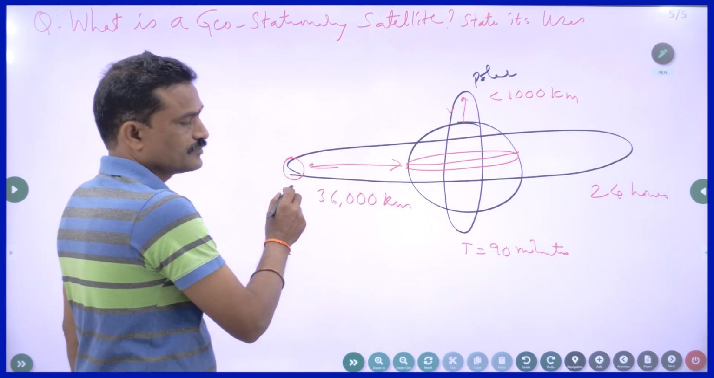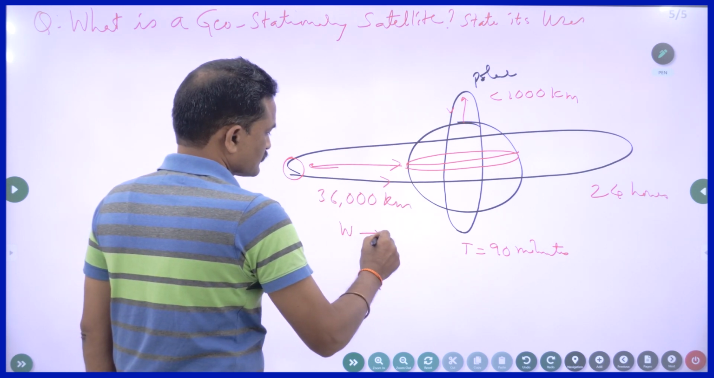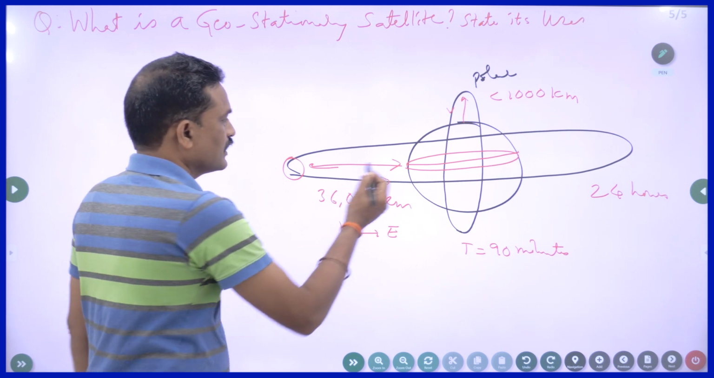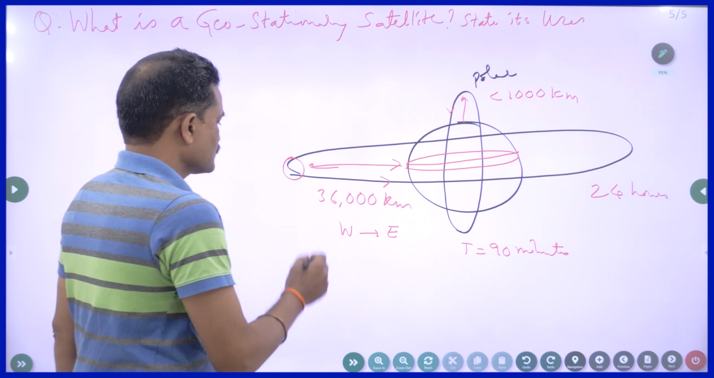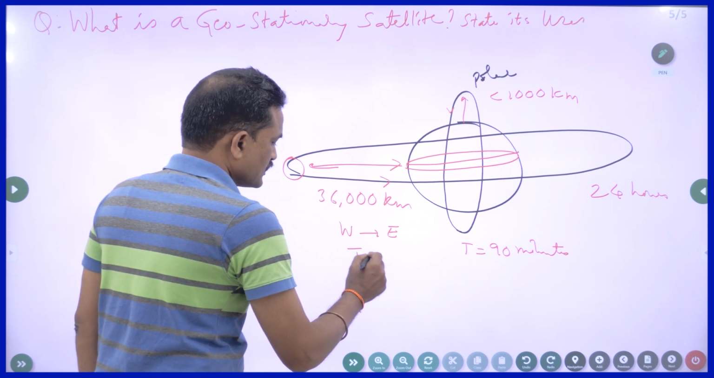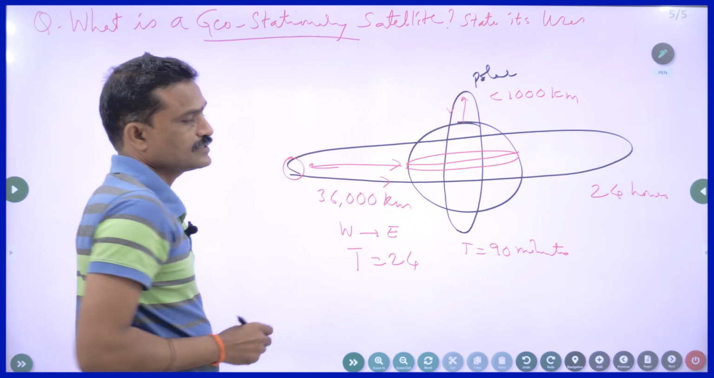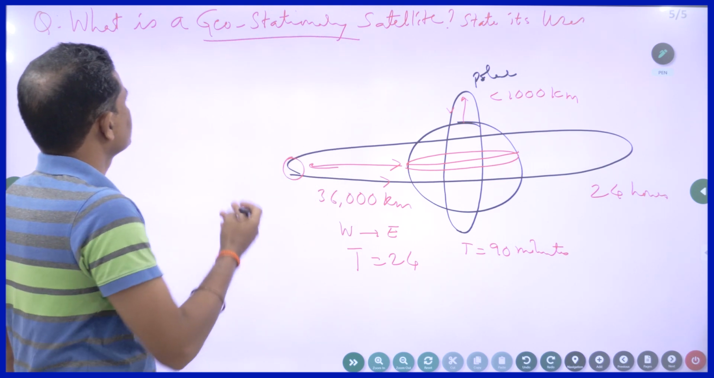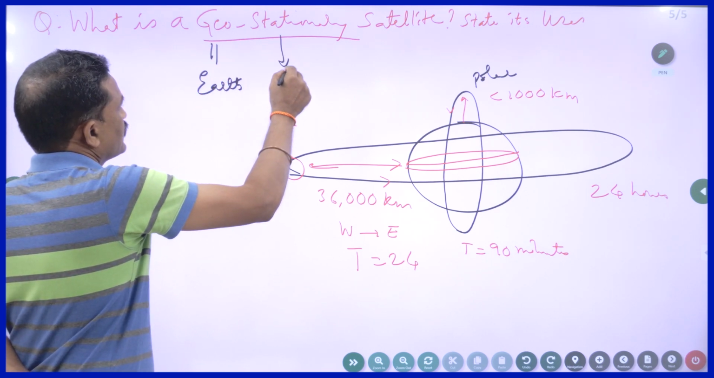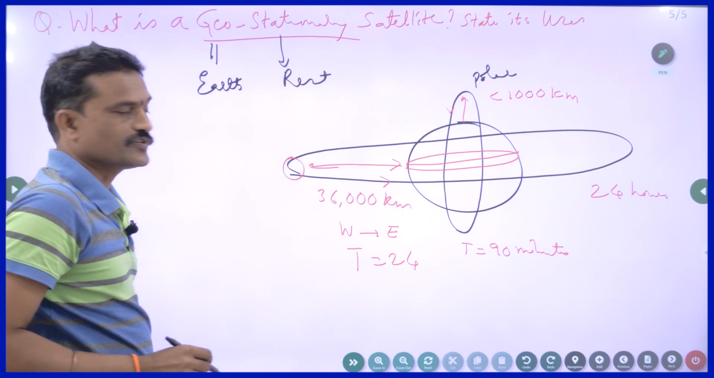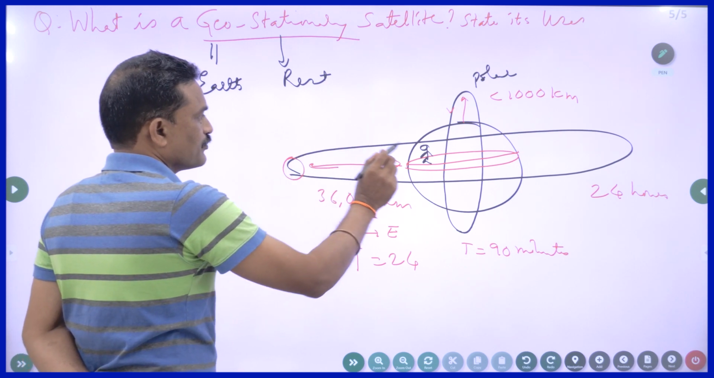The satellite which goes around the Earth from west to east direction, at a height of 36,000 kilometers from the ground, and whose period of revolution is 24 hours, is called a geostationary satellite. What is the meaning of geo? Geo means Earth. Stationary means at rest. For a person standing on the Earth, this satellite appears to be at rest.